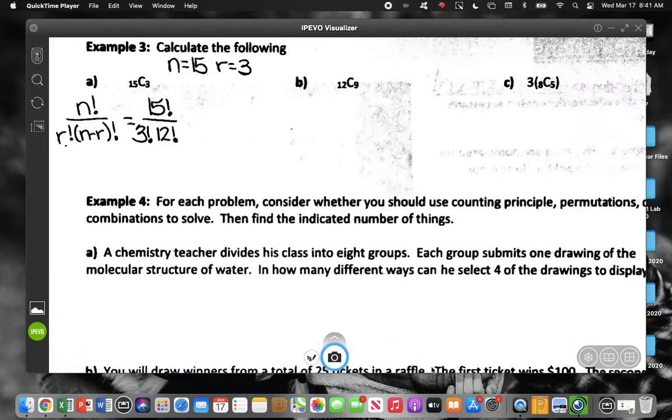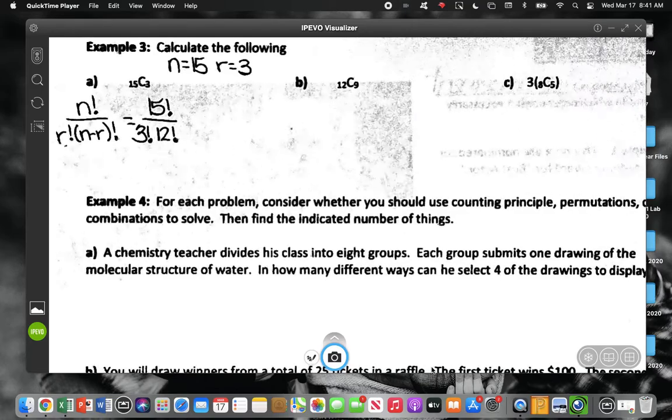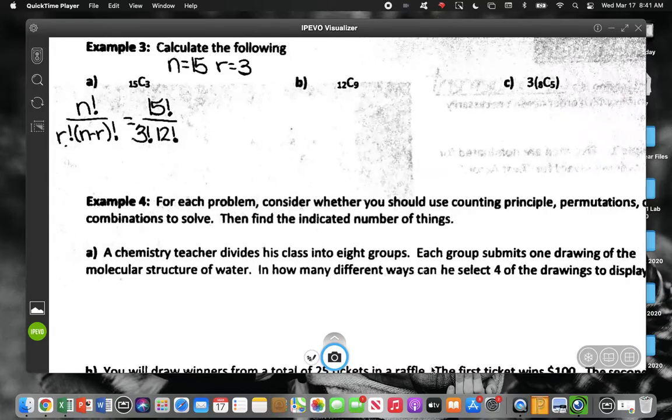All right, so on this one, oh, hang on a second. All right. I don't say this very often, but for the sake of time, do you want to multiply 15 times 14 times 13 times 12, 11, 10, 9, 8, 7, all the way to 1? Okay, get your phone calculators out. I'm going to show you something.